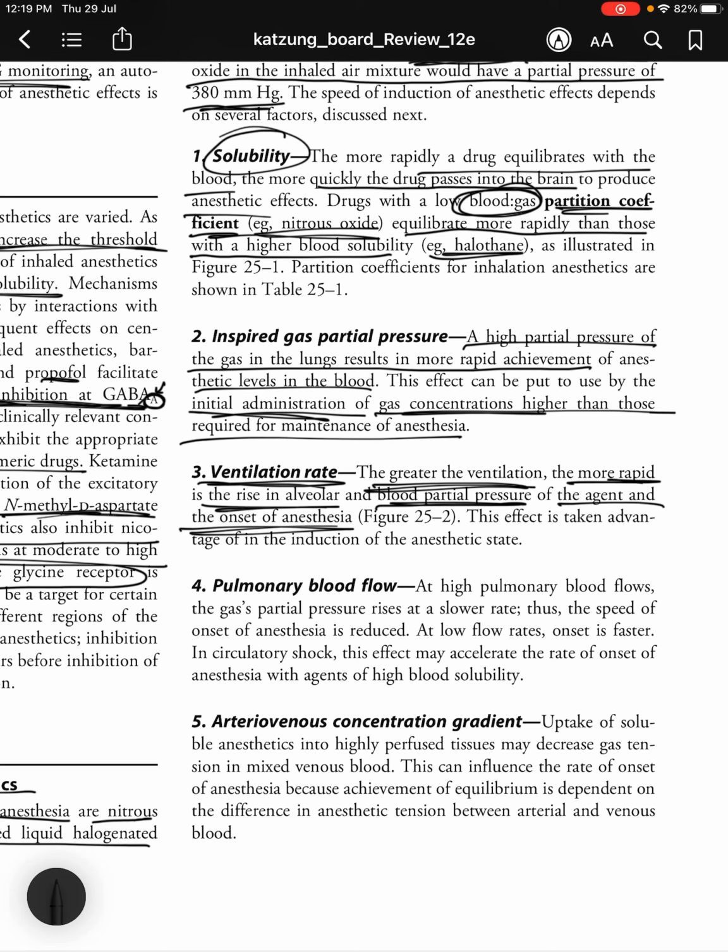This effect is taken advantage of in the induction of the anesthetic state. And then pulmonary blood flow. At high pulmonary blood flow, the gas partial pressure rises at a slower rate. Thus, the speed of onset of anesthesia is reduced.